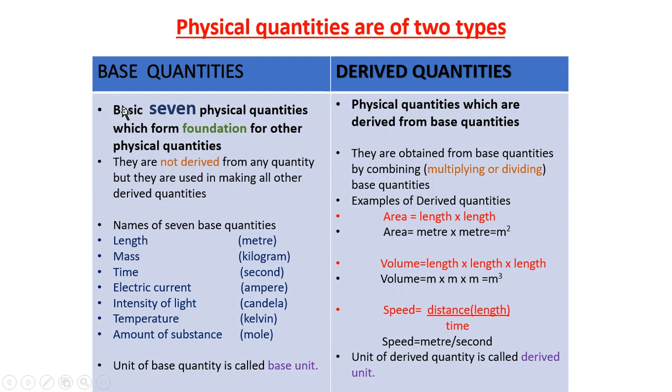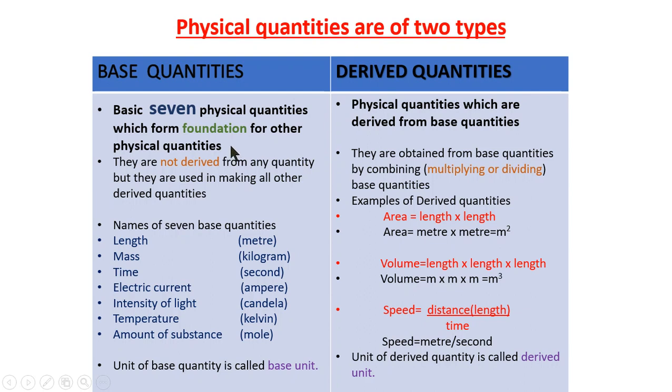They are very few in number, only 7. There are basic 7 quantities which are the foundation for all other physical quantities. They are the fundamental basic 7 physical quantities which are used to make all other derived quantities.